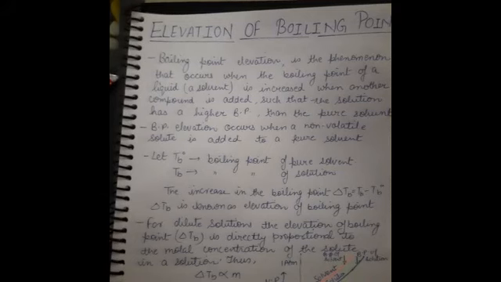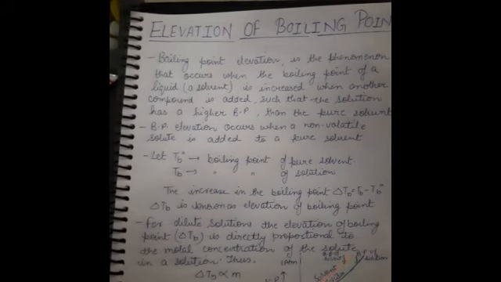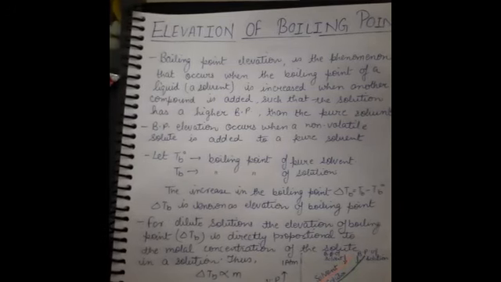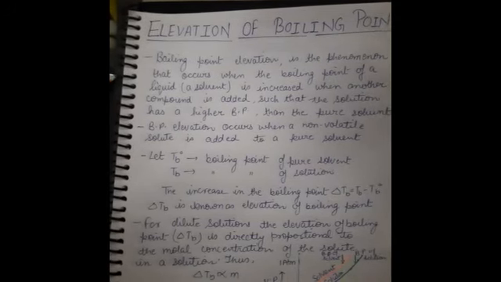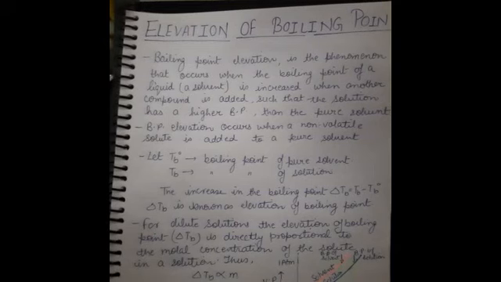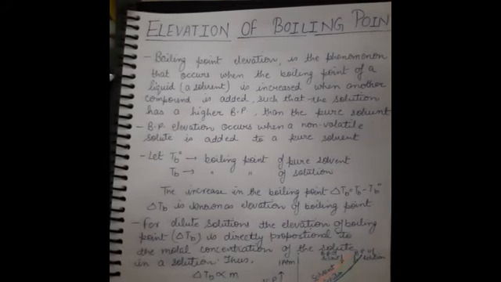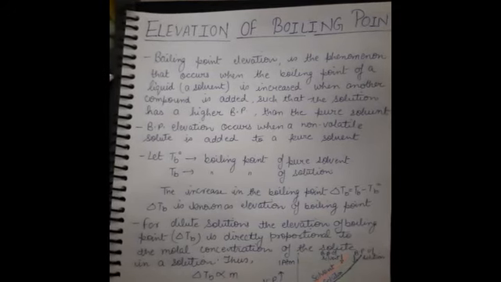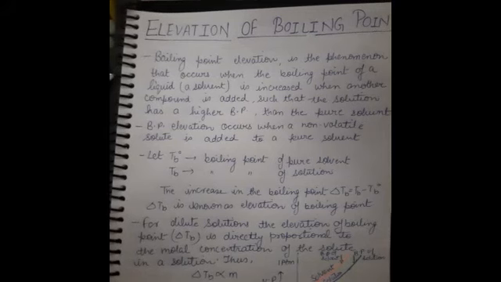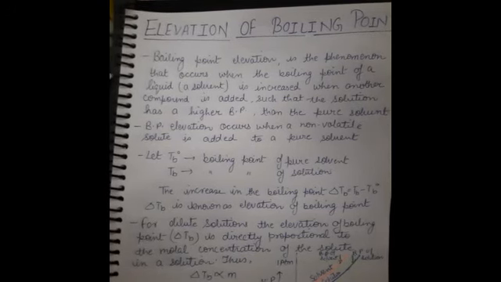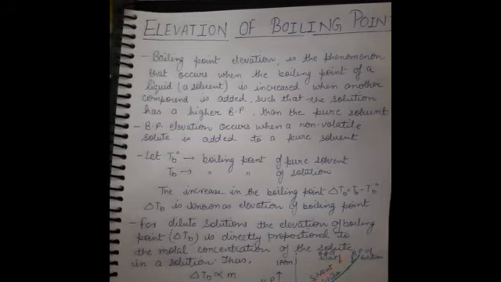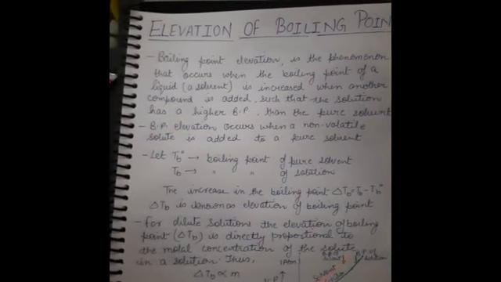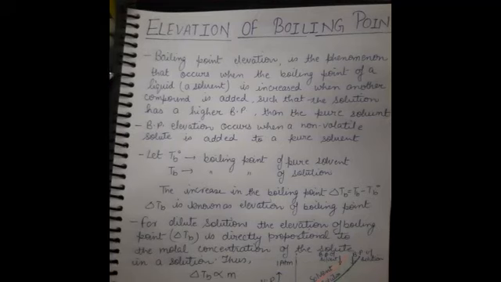When we boil this solution, to reach atmospheric pressure we need to increase the temperature, and then the boiling point increases. So when we add a non-volatile solute in the solvent, the boiling point increases compared to the pure solvent. That is known as the elevation of boiling point.